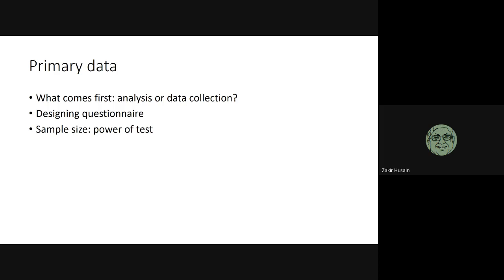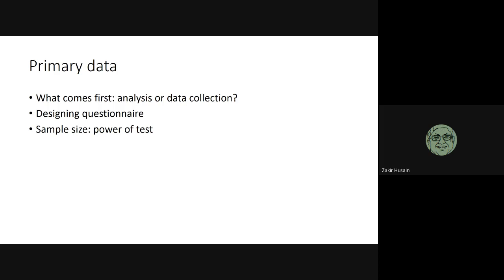We were planning a survey of schools, and we had planned for a survey of 26 schools, I think. After doing the power of the test, the optimal size came to 28.